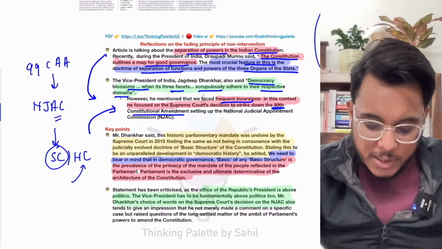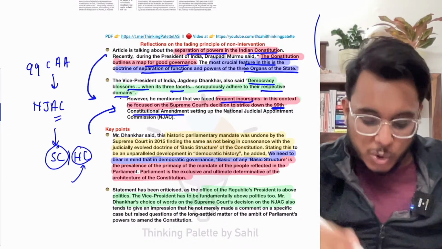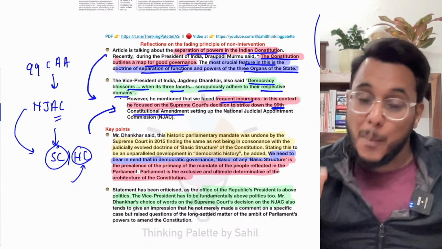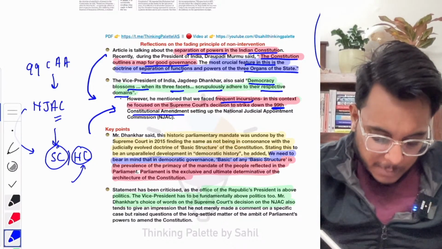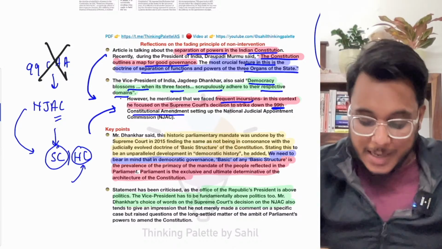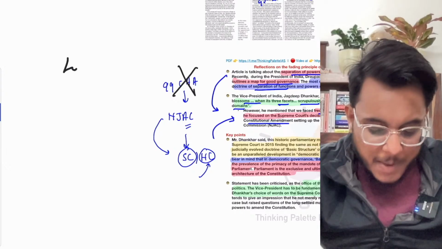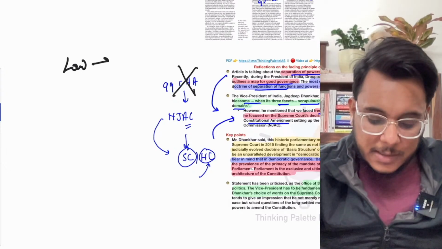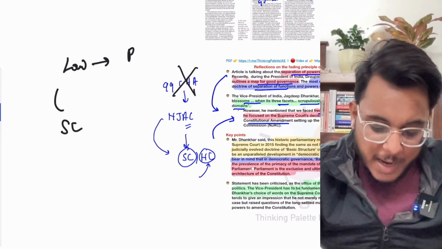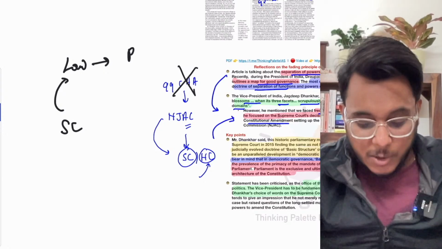Right now, the appointment of Supreme Court judges and High Court judges is done by the Collegium of the Supreme Court. So the National Judicial Appointment Commission came to replace the Collegium. But this 99th Constitutional Amendment Act was held as invalid by the Supreme Court. Here it is being said that lawmaking is the work of Parliament, and what did the Supreme Court do? The Supreme Court struck down a law which was made by Parliament, which is not correct.